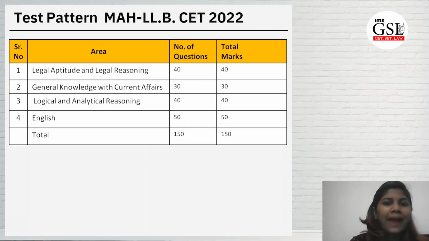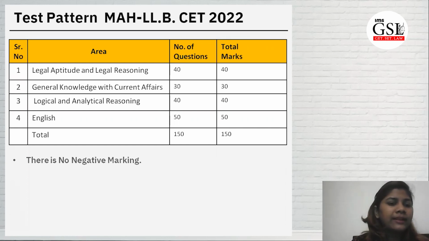Okay. The pattern is very vivid. So we have 4 subjects: legal, general knowledge, logical and analytical reasoning, and English. English holds the most marks of 50. Then we have 40 for legal, GK has 30, and logical is 40. Total marks are 150. There is no maths in this. There are no questions of mathematics.